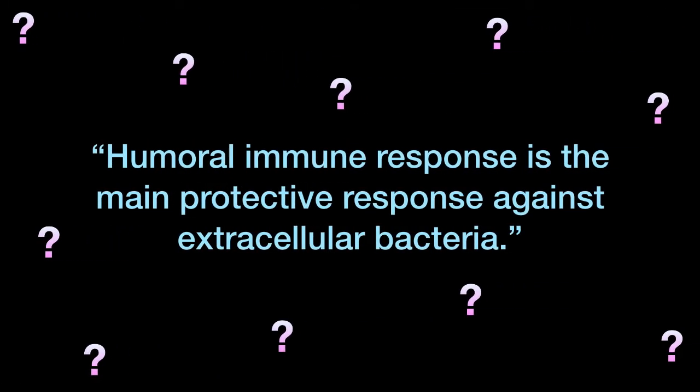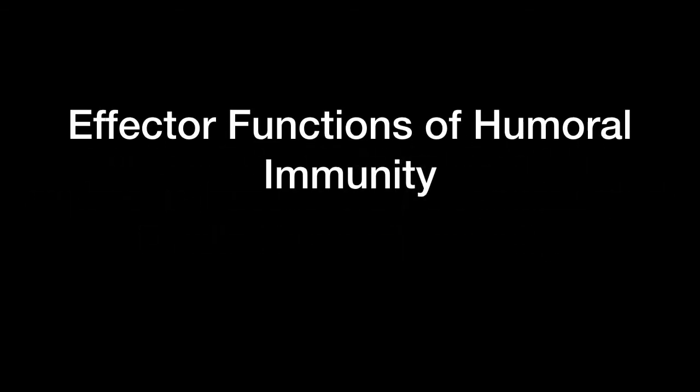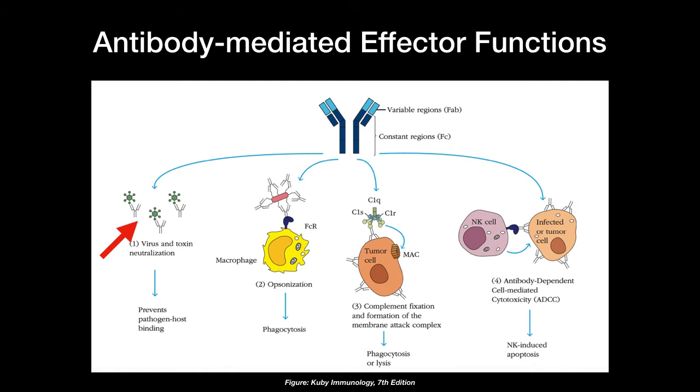The first statement is humoral immune response is the main protective response against extracellular bacteria. First of all, what is humoral immunity or humoral immune response? The immune response mediated by antibodies that are produced by B lymphocytes is called humoral immune response. So now we need to know what are the effector functions of humoral immunity, also called the antibody mediated effector functions. That is, what do these antibodies do to give the humoral immune response? There are four major functions. The first one is neutralization.